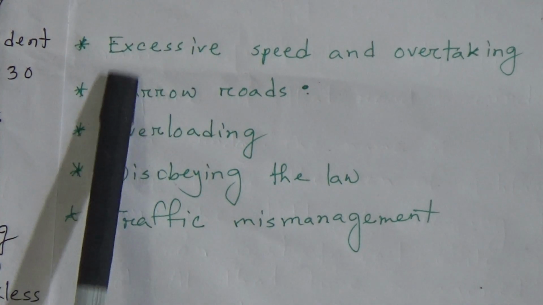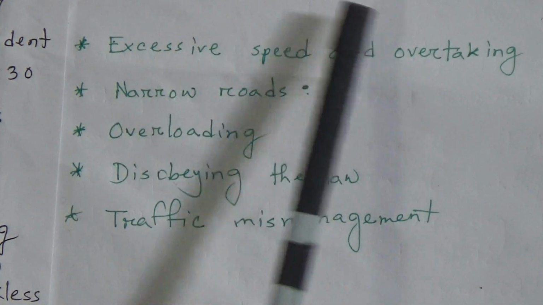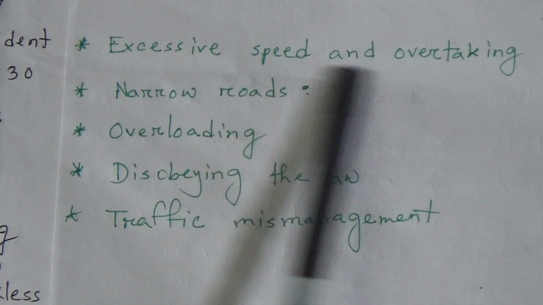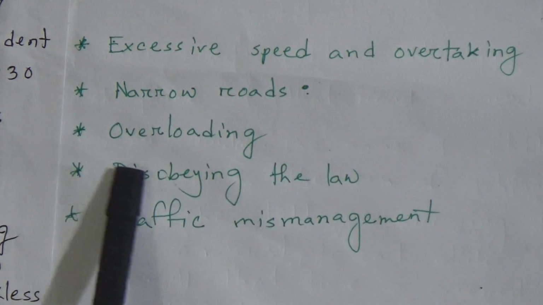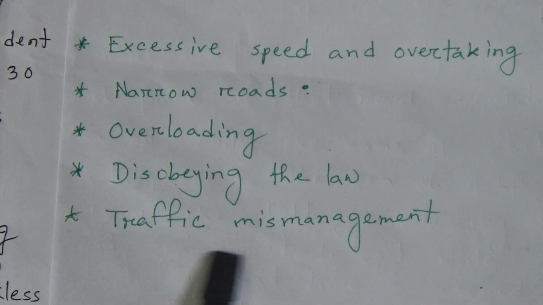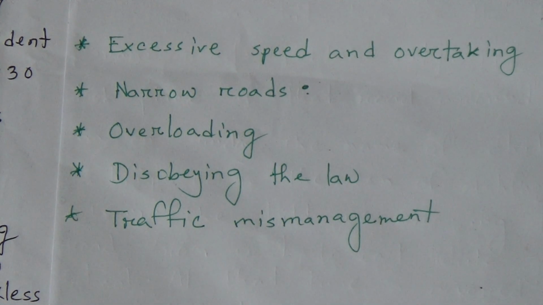Okay, so there are many reasons for road accidents. Here, number 1, excessive speed and overtaking. Number 2, narrow roads. Then overloading, disobeying the law, and traffic mismanagement. My dear students, so I hope you have understood your today's topic.